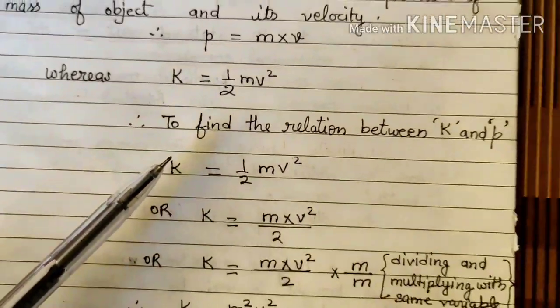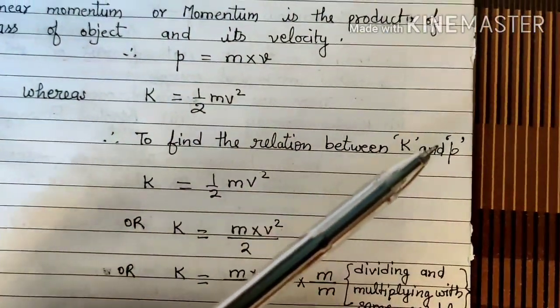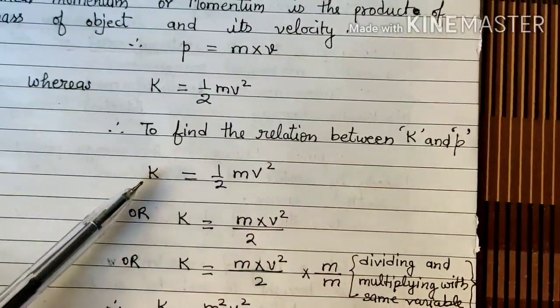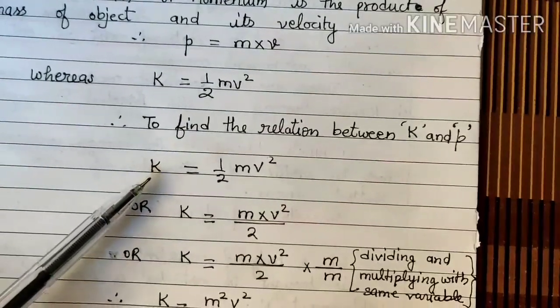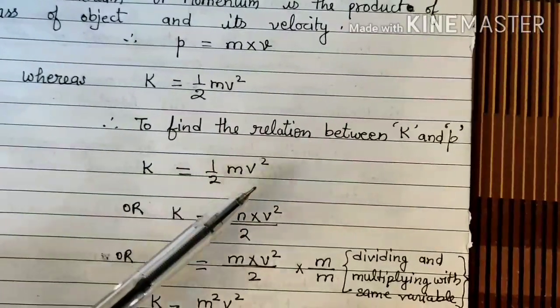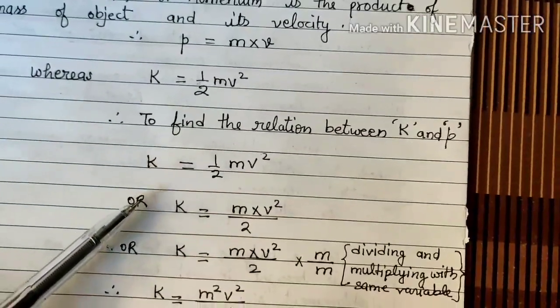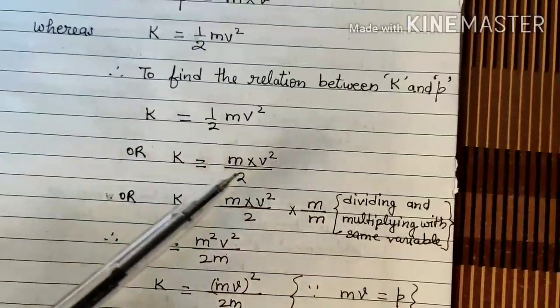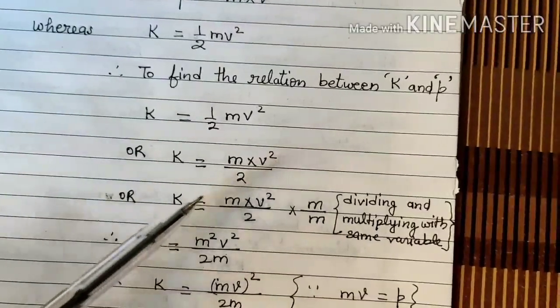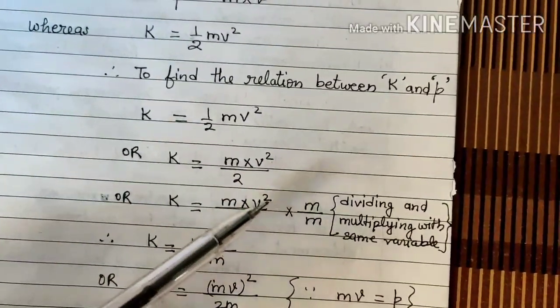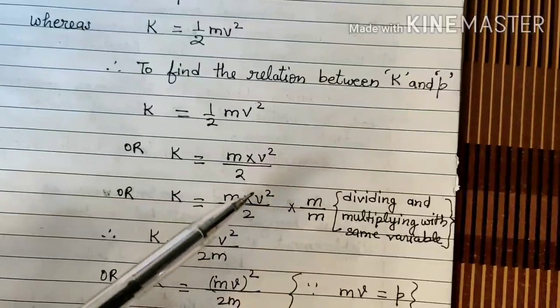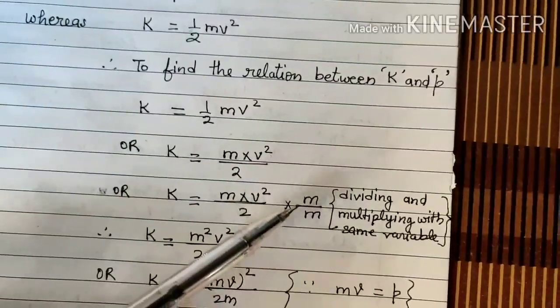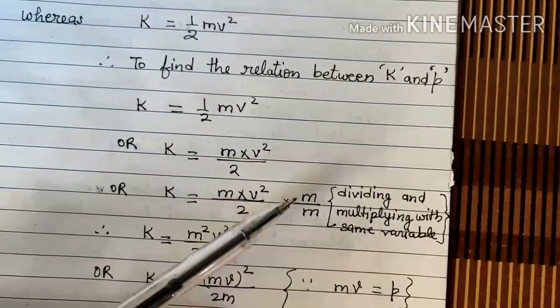So to find the relation between kinetic energy and momentum, we will use the formula of kinetic energy, K equals half mv square. Now what we are going to do is write the formula like this, mv square upon 2, and we will divide the formula by m, and we will multiply by m.